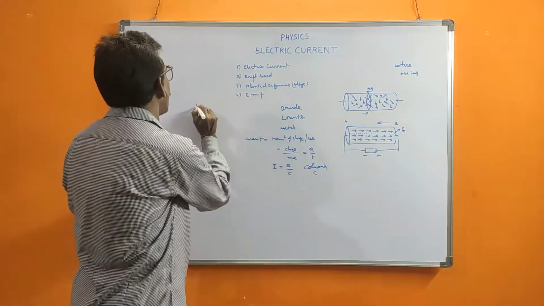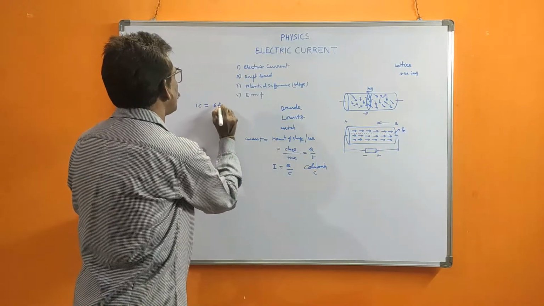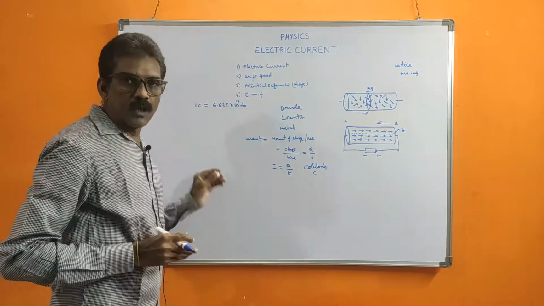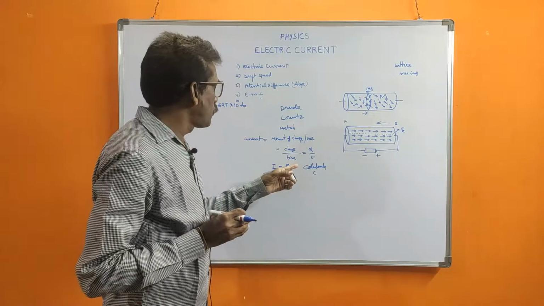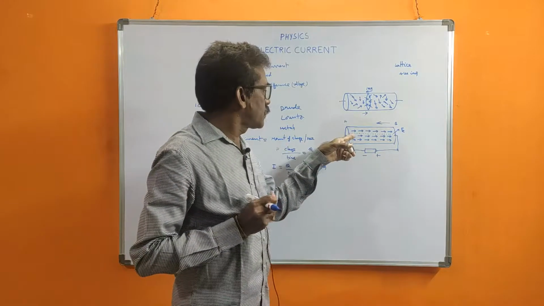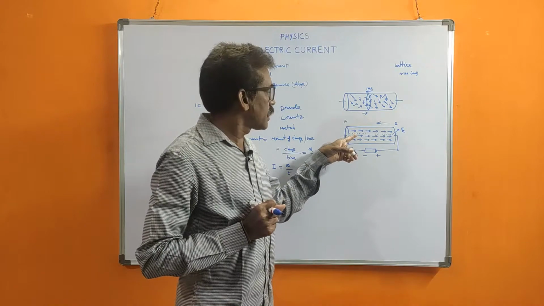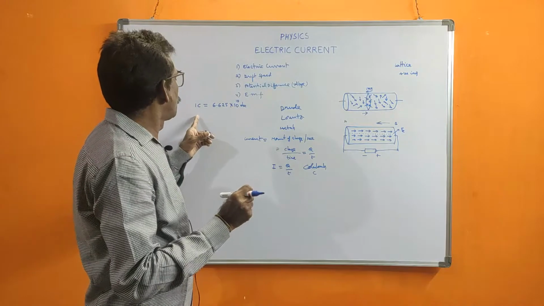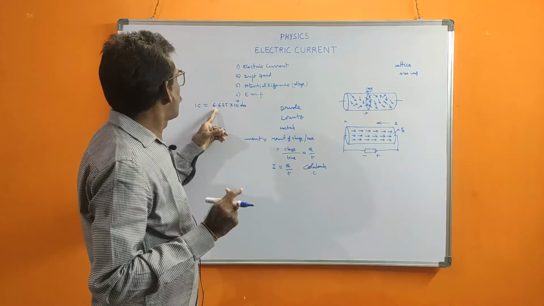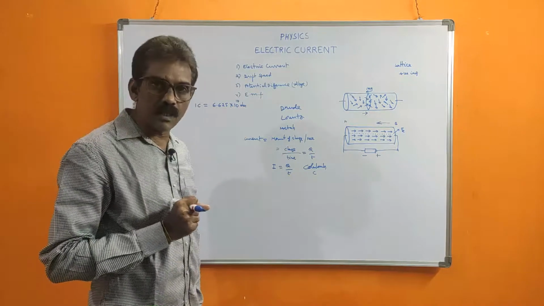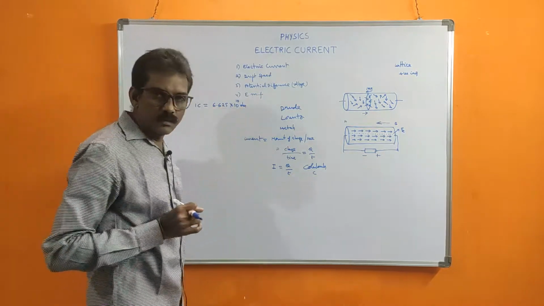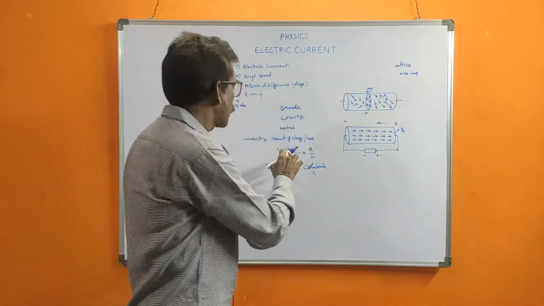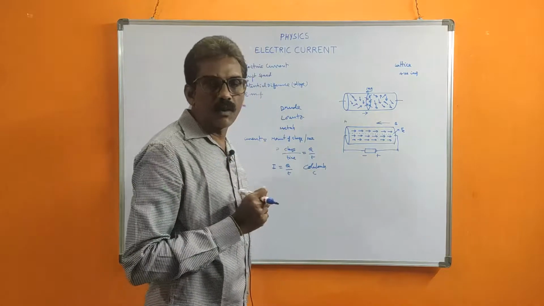Now, what is a coulomb? 1 coulomb is equal to 6.625 into 10 to the power of 18 electrons. 1 coulomb of charge means how many electrons? Every electron has some charge, so in 1 coulomb there are 6.625 into 10 to the power of 18 electrons. That much charge is there. So current means charge per second.